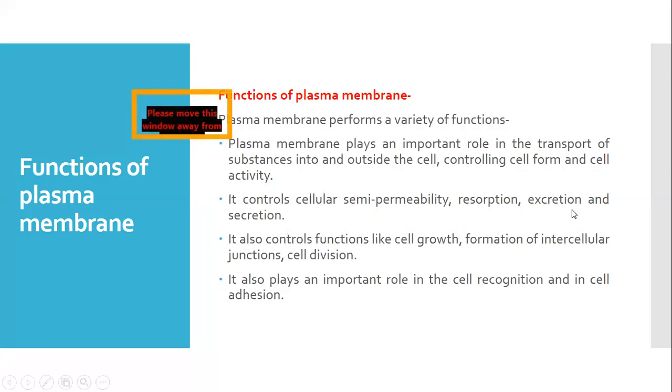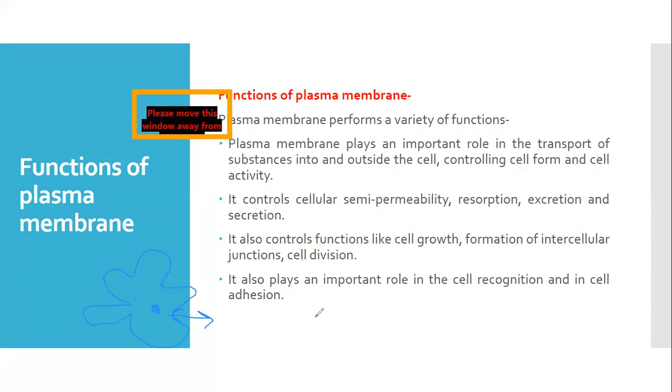And the excretion, whatever the substances or the nitrogenous substances that want to be excreted, they are also excreted by means of the plasma membrane. Best example is the amoeba. We take the example of the simplest organism, like the amoeba. What is its structure? We know that it is a unicellular structure. Its body is irregularly shaped. So whatever waste is produced by the process of digestion is simply excreted out through its cell membrane, through its plasma membrane only.